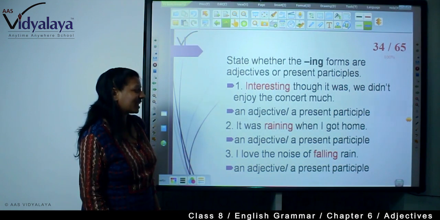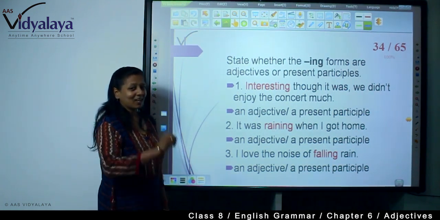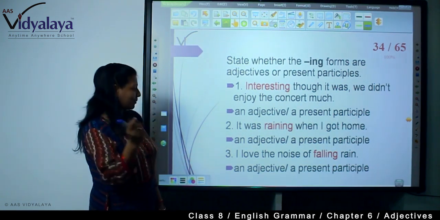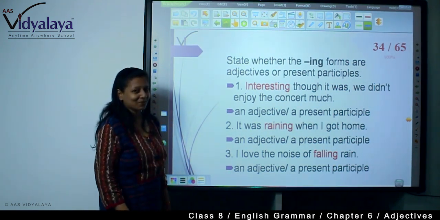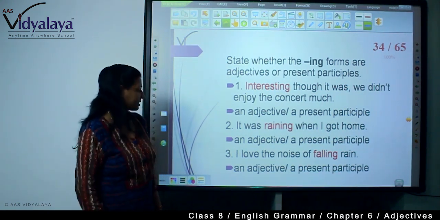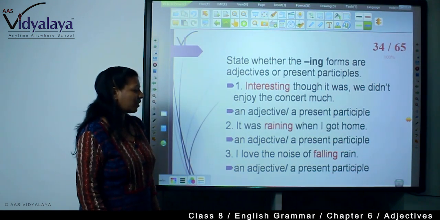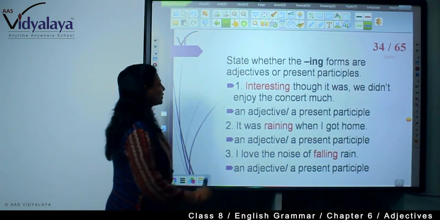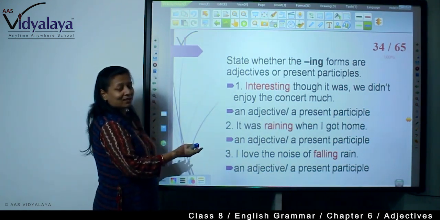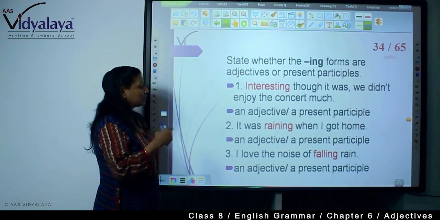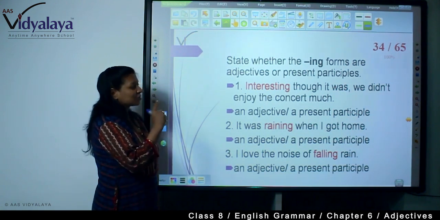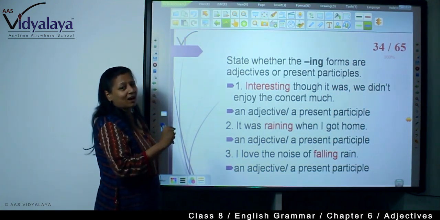It was raining when I got home. So, here you are seeing the continuous form, the progressive form. So, is this an adjective or a present participle? Present participle, you are getting a continuous or progressive sense. I love the noise of falling rain. So, this is interesting. I am tempted to give the answer, but I will not. You will find the answer. Tick the answer, and then the answer sheet is there. Check it with the answer sheet.